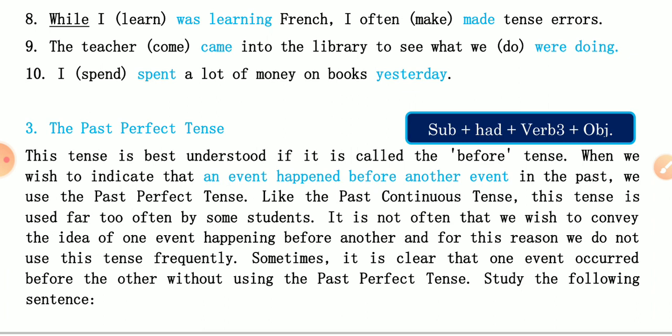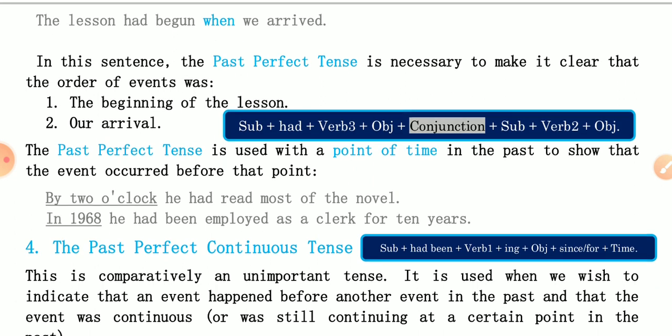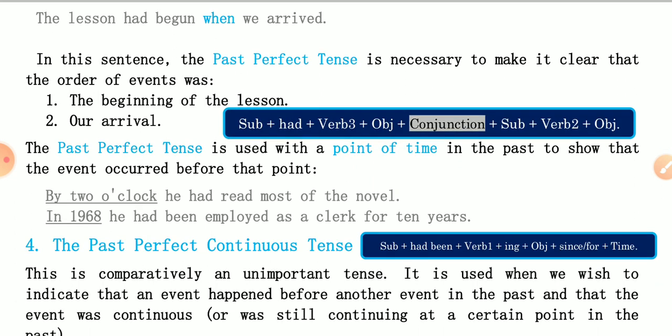This tense is used far too often by some students. Means these things are written here, you can read, there is no problem, but what you are to understand is that we use past perfect tense, then any conjunction, after that past indefinite or simple past will be used. Okay, in a box I have written the structure of it. Like the lesson had begun when we arrived. When is conjunction here, that is a subordinate conjunction.